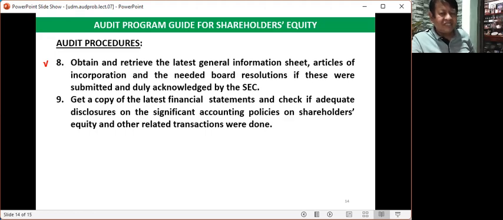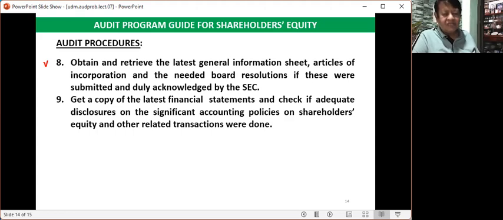Look for the stamp receipt. So once you submit these documents to the SEC, they will receive and stamp and affix the signature of the person receiving. As an auditor, you look for the stamp received by SEC personnel to make sure that these documents are duly acknowledged by them. Because if these documents were not acknowledged by SEC, these are not valid documents.